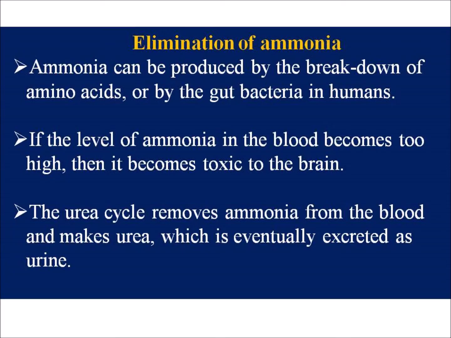Ammonia can be produced by the breakdown of amino acids or by gut bacteria in humans. If the level of ammonia in the blood becomes too high, then it becomes toxic to the brain. The urea cycle removes ammonia from the blood and makes urea, which is eventually excreted as urine.